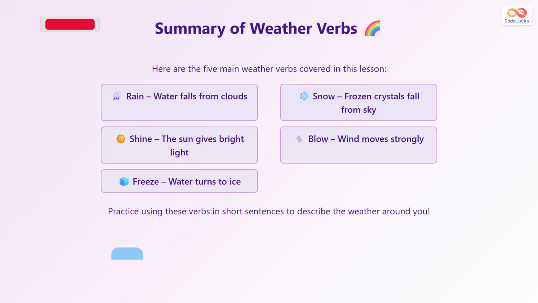Practice using these verbs in short and simple sentences. The more you use them, the easier it becomes to talk about the weather naturally in English.